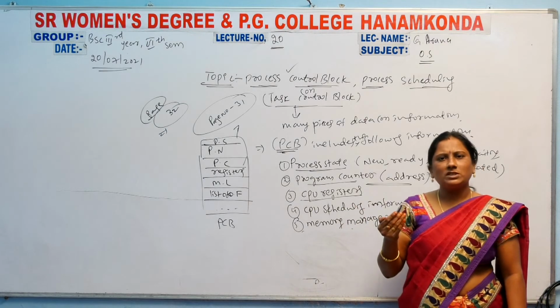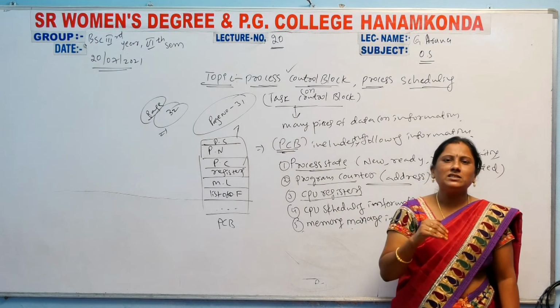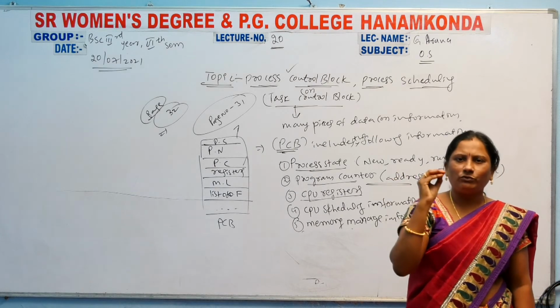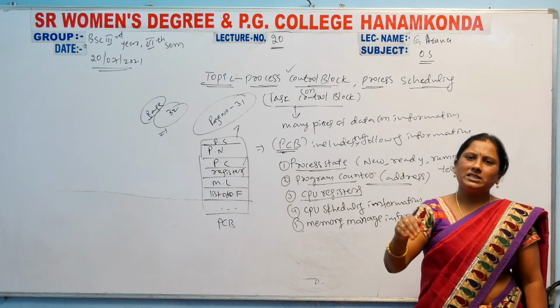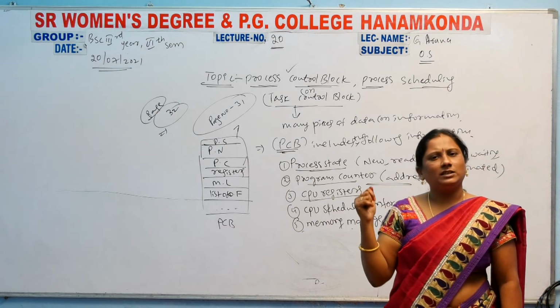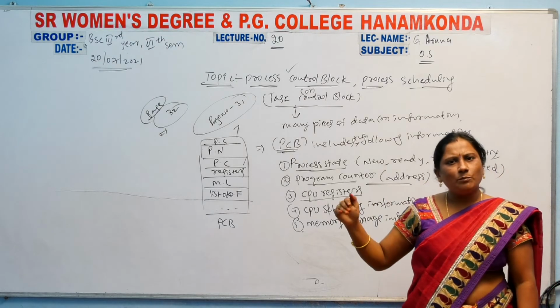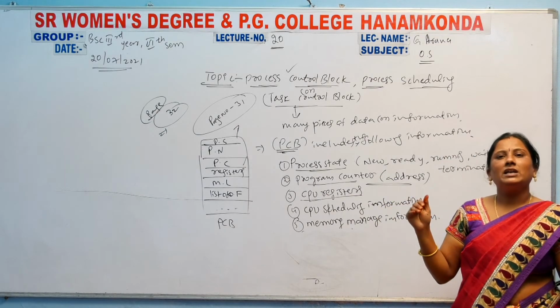So how will that process scheduling be done? It depends on the fraction of seconds time difference: the process which is allocated in memory first will be executed first. Then the second process allocated in memory will be executed second. Like that, a number of processes can be executed.